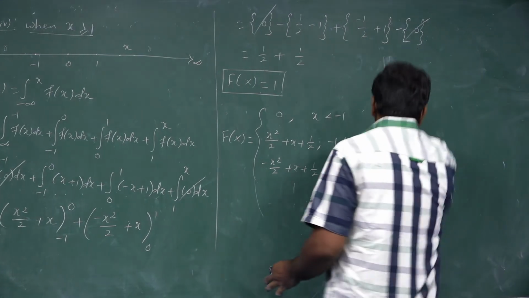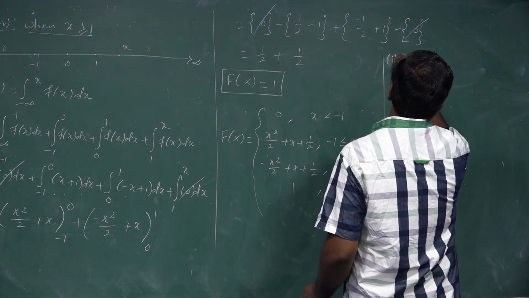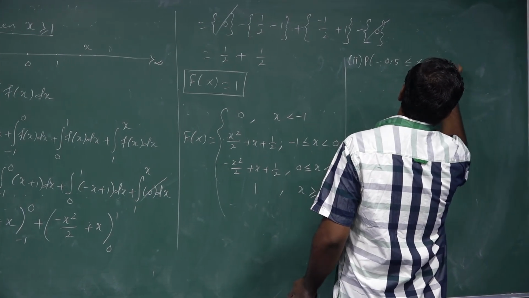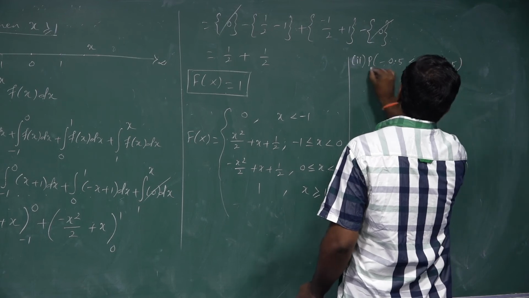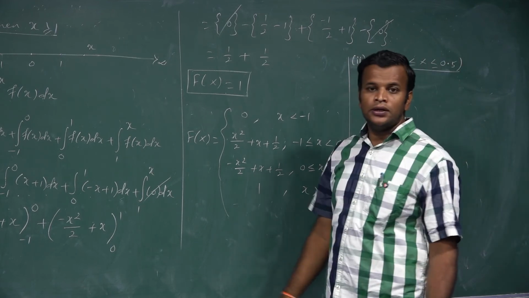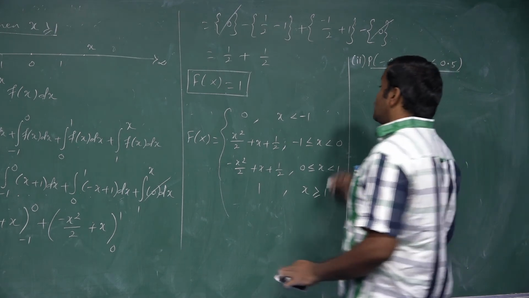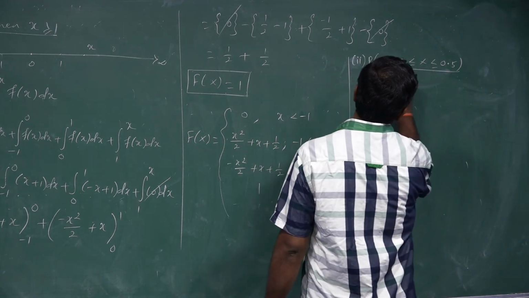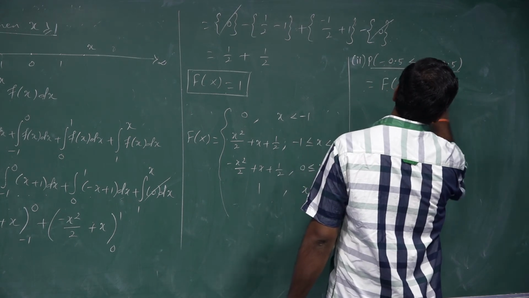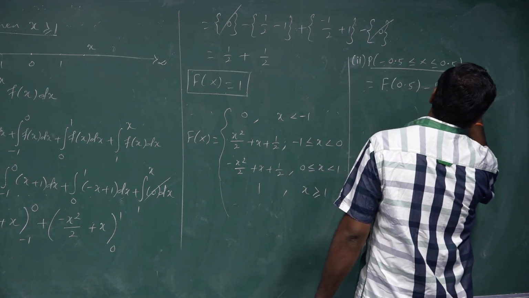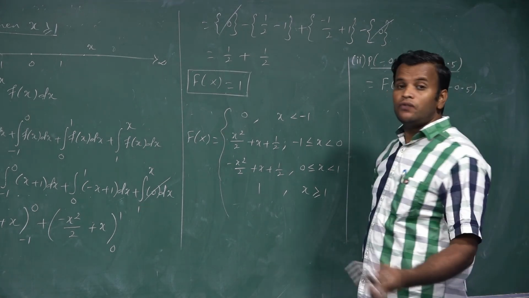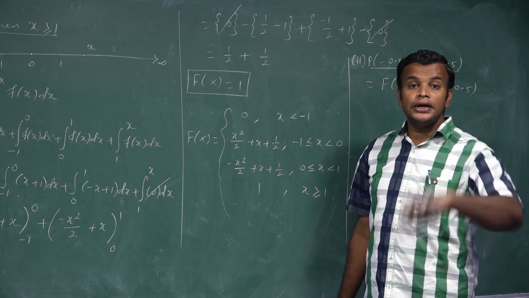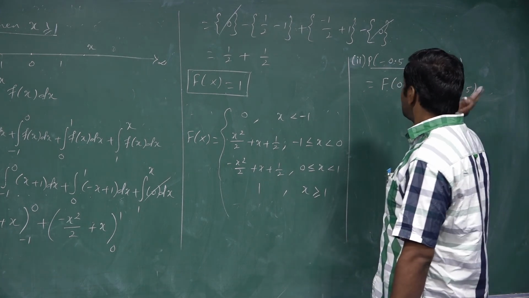But one more question will be asked to find the probability value. P of minus 0.5 less than or equal to x less than or equal to 0.5. To find that value also, now we have capital F of x. So the formula for that one, I write it: f of 0.5 minus f of minus 0.5. To find a probability when capital F of x is given, it is f of b minus f of a.